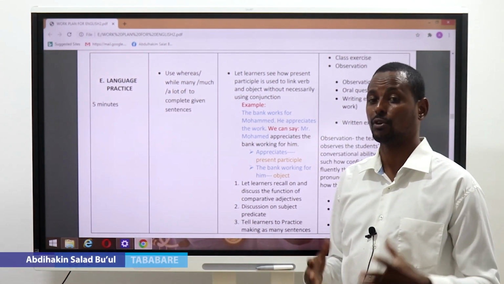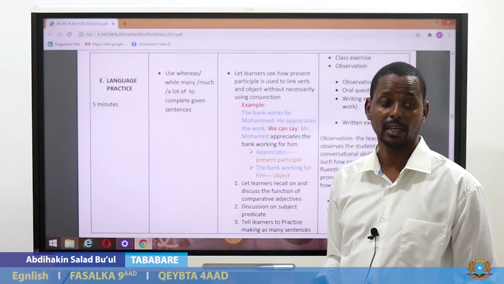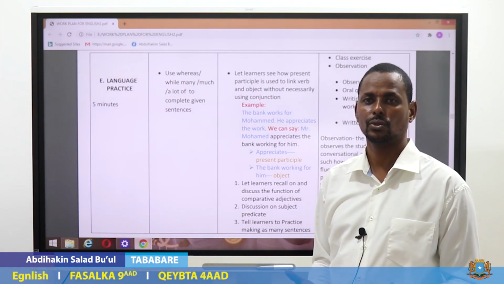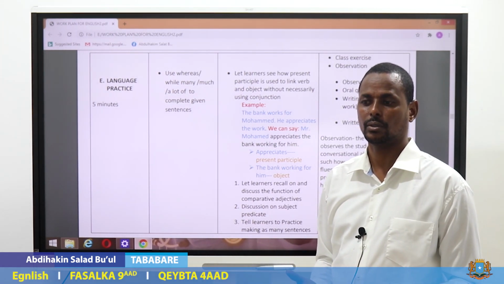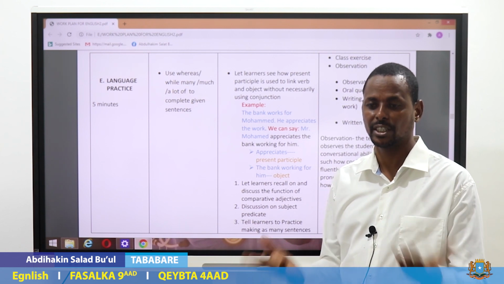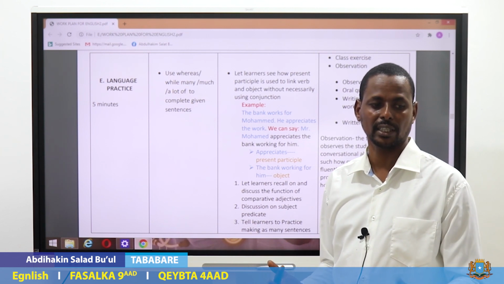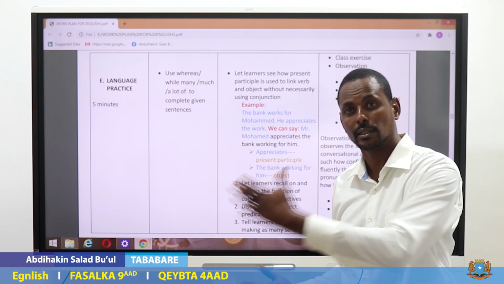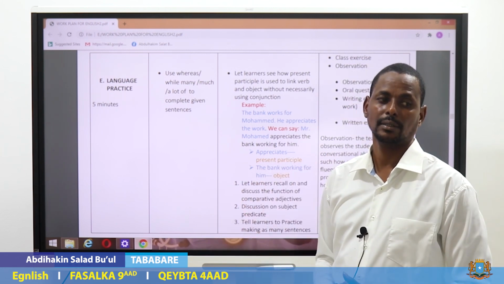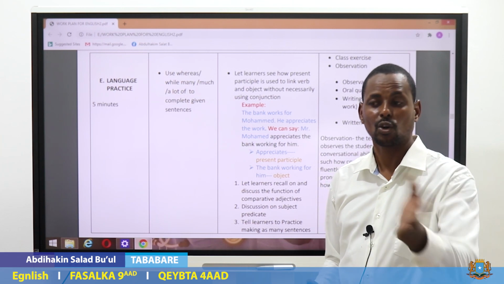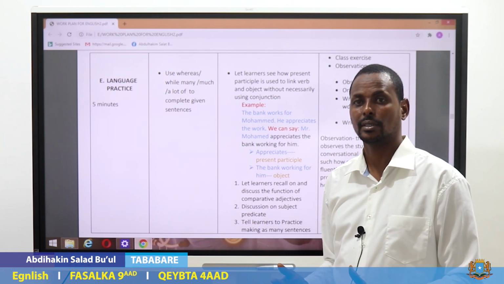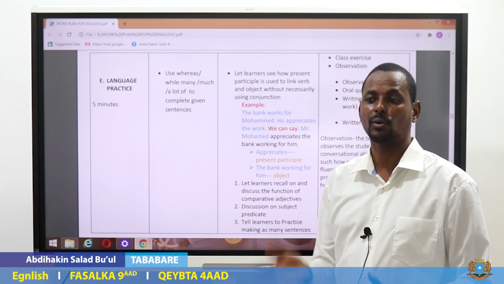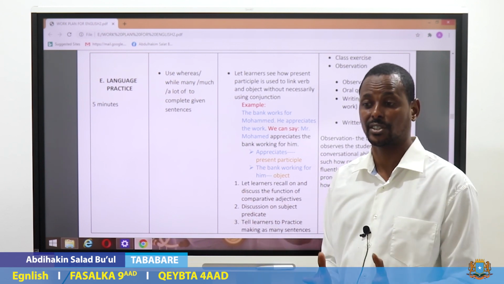What is the function of a comparative adjective? Ask the learners. You can begin by asking, what are adjectives? Adjectives are words, and so on. What are comparative adjectives? If I want to compare two things, as the name suggests, comparative.